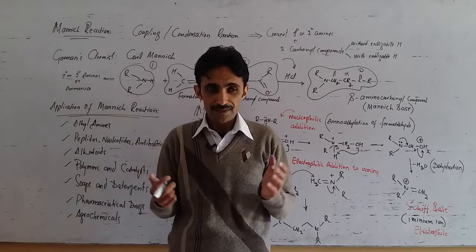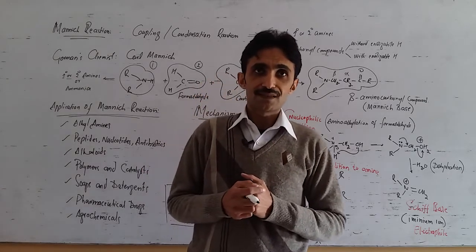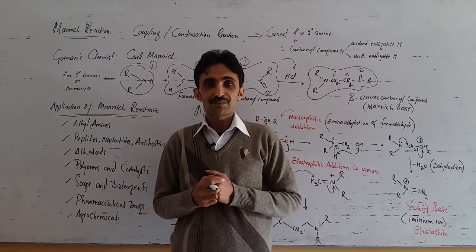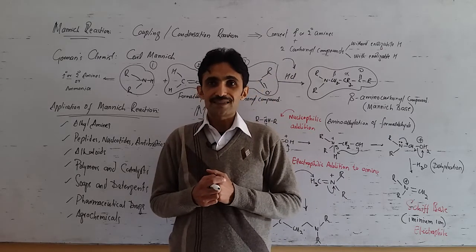The mechanism is quite simple. In the first step, formaldehyde is protonated in order to activate it.